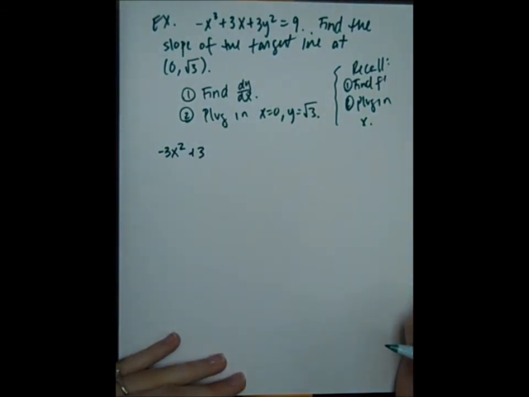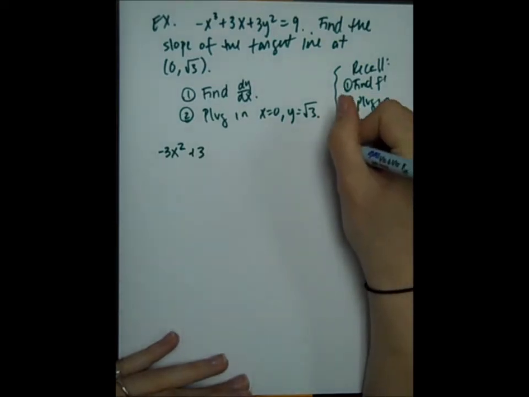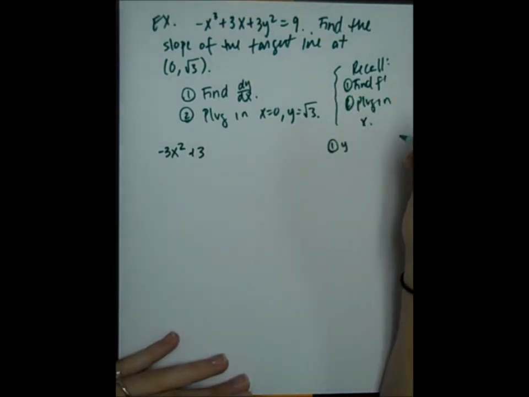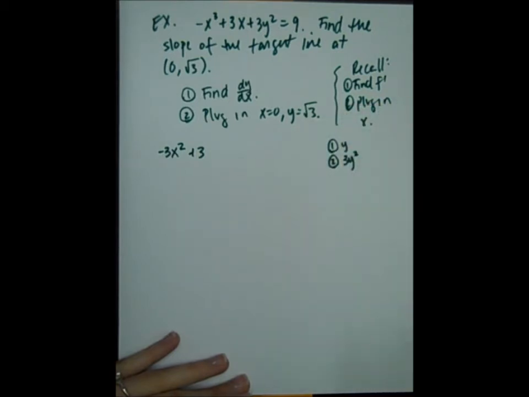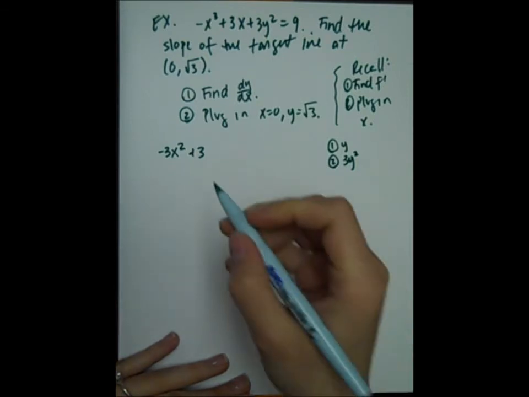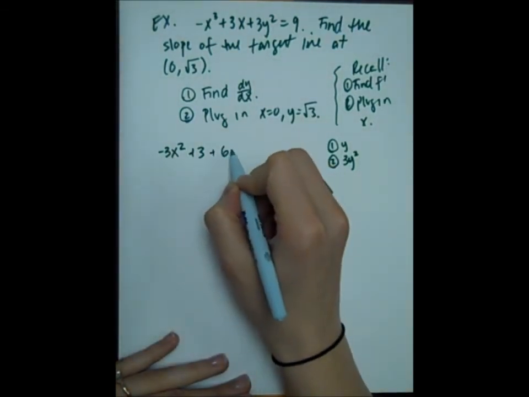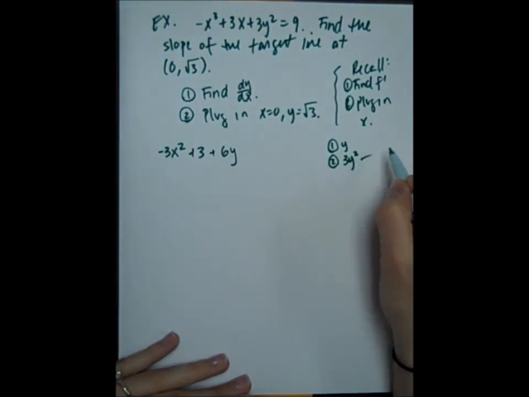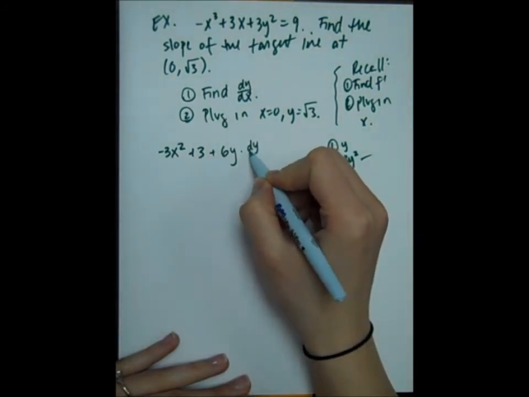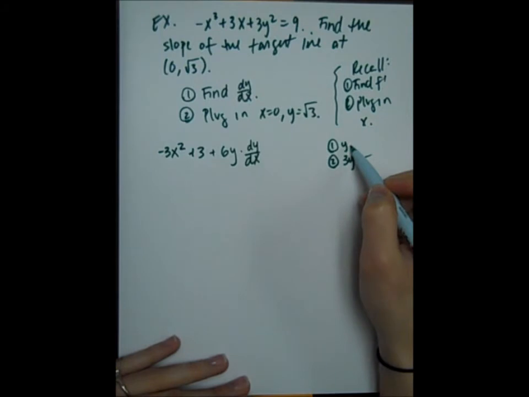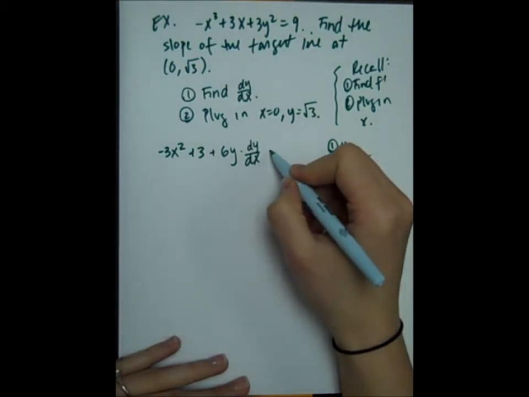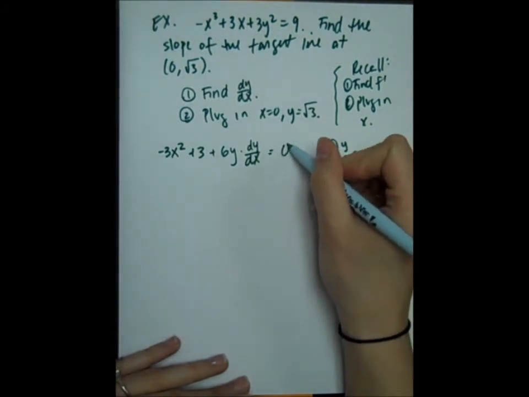Now I've got to worry about the derivative of 3y squared with respect to x. So let's see. The inside function there is y, because y is a function. The second one is 3y squared, so my derivative would be 6y times dy/dx, because the derivative of y is dy/dx, and the derivative of 9 is 0.